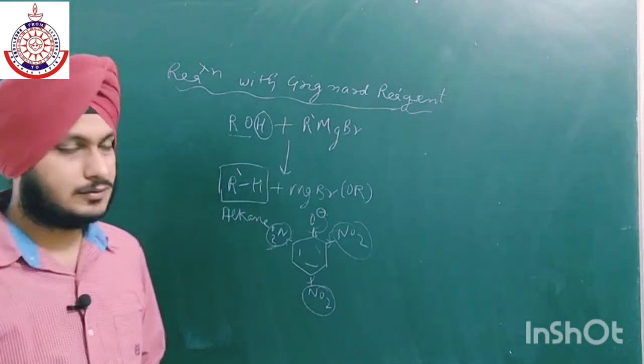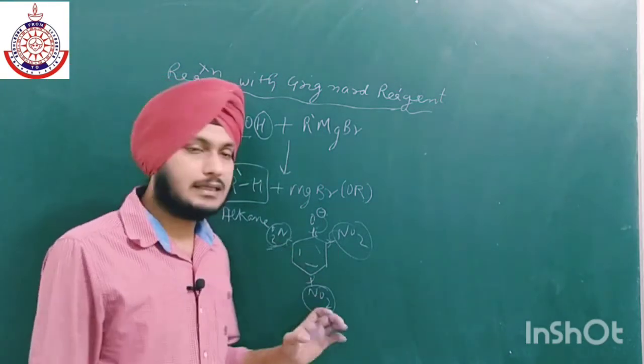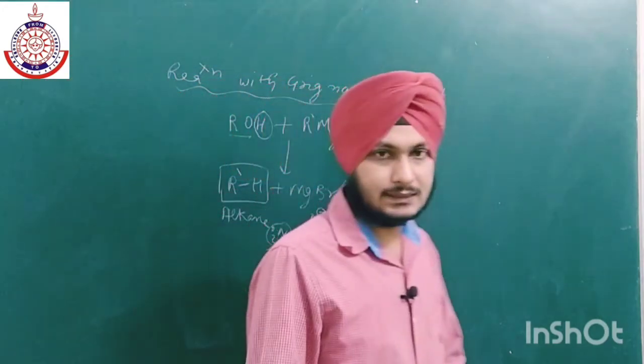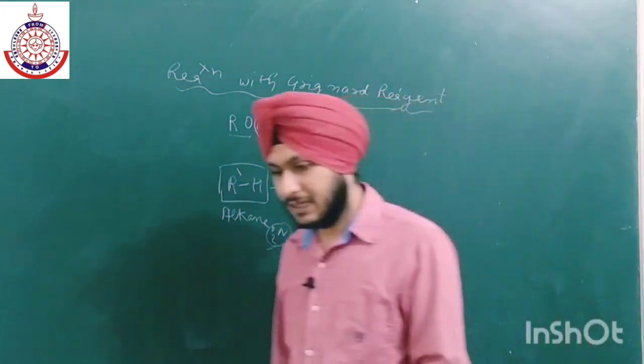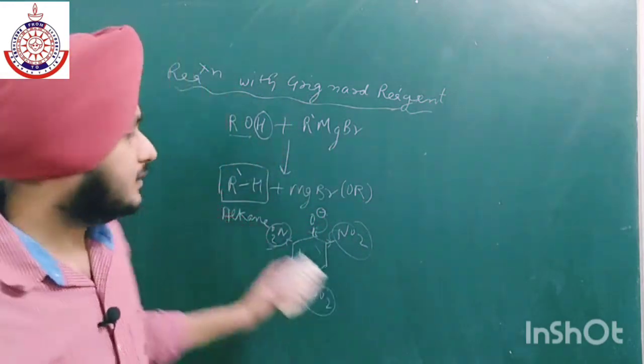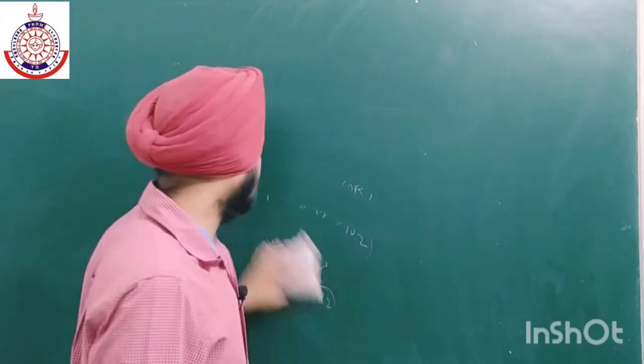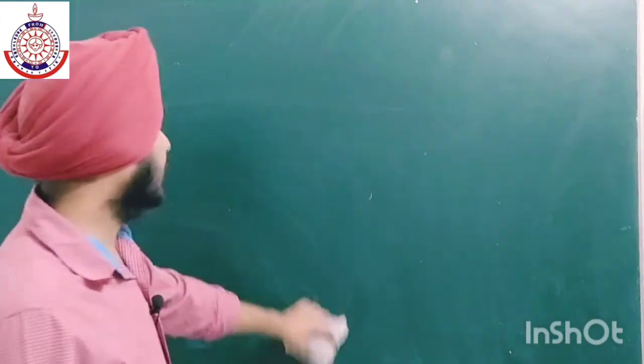compound, the phenol. I will discuss the effect of substituents in some other video lecture. That lecture is only upon the acidic strength. So let's move on to the second type of reactions, the reactions involving the C-O bond cleavage. We have already discussed these types of reactions in the preparation of alkyl halides.